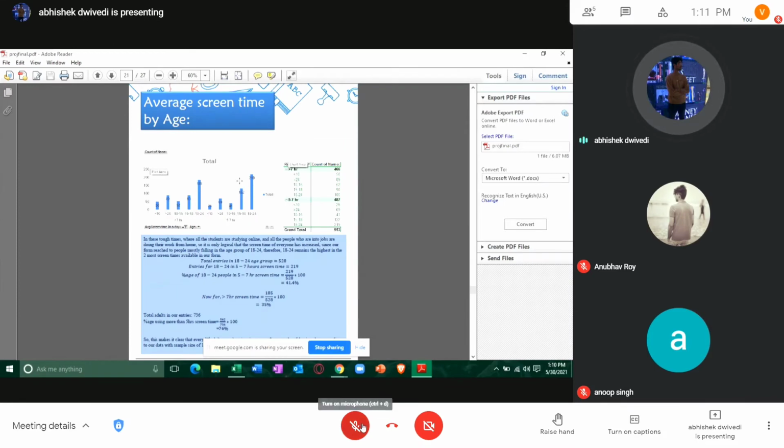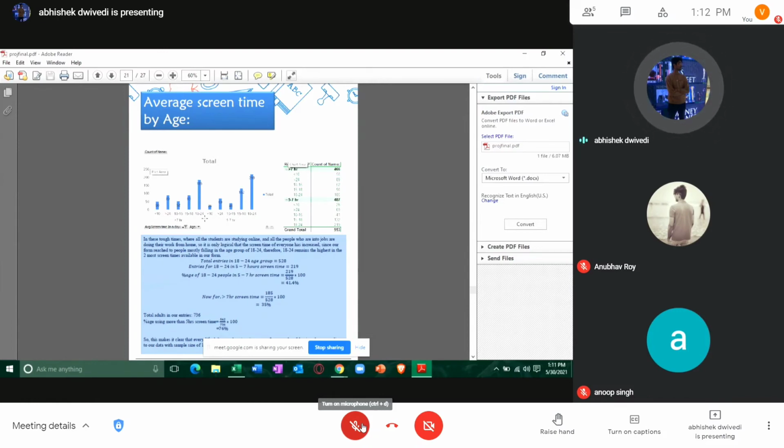So, as we talked about screen time earlier, we saw the screen time trend by gender as well. So, here we have the data of screen time as per the age groups that we presented to our audiences. And we see that in the greater screen time ranges, that is 5 to 7 hours and greater than 7 hours, we see that the people in the age range of 18 to 24 are the highest in both the cases. So we can say that screen time is increased, but saying that 18 to 24 has the greatest screen time of all of them would be inappropriate at this point because